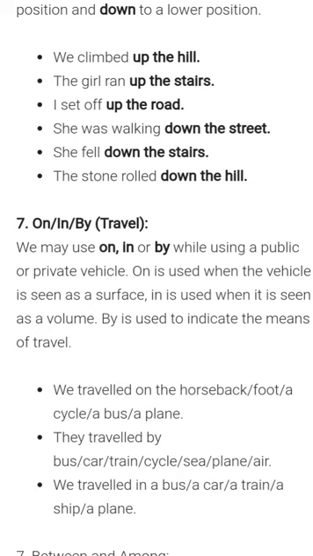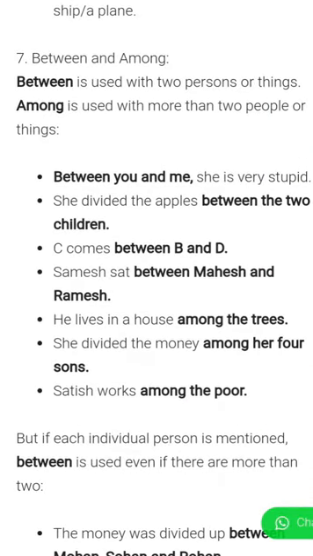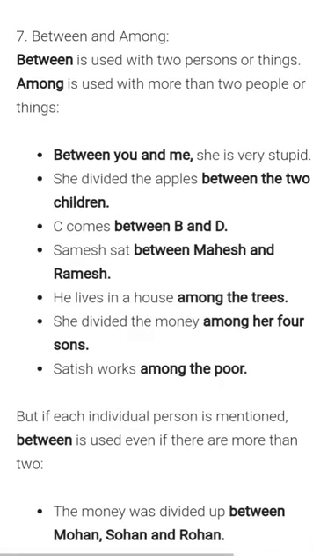We travelled on horseback, on foot, on a cycle, on a bus, on a plane. They travelled by bus, by car. It all means the same. We travelled in a bus or in a car or in a train or in a ship.